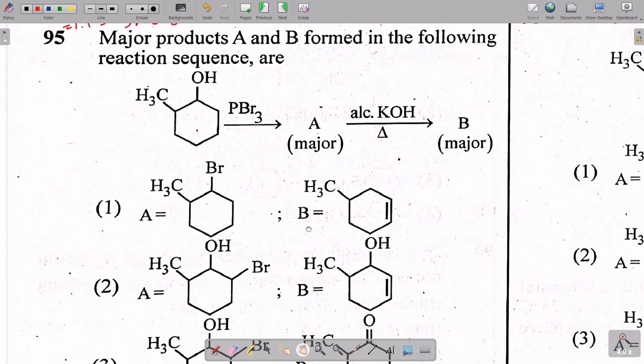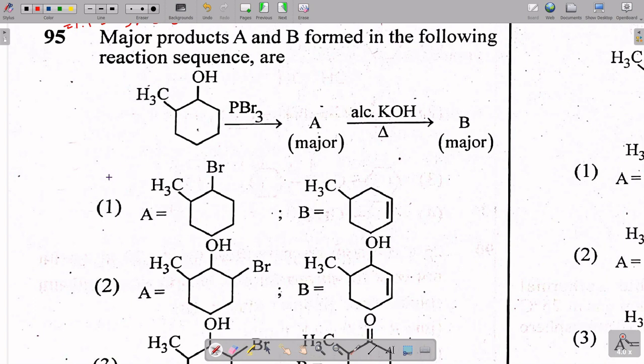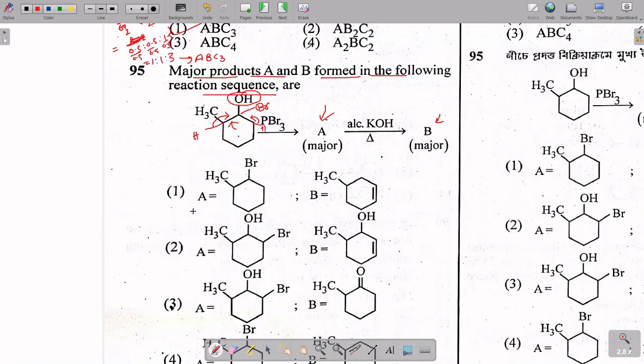Here it is said that 5 minute measure products A and B formed in the following reaction sequence. So you have to find out A and B. So in case of PbF3, OH is eliminated and there a beer is attached. Beta elimination occurs, and the possibility is there that hydrogen could eliminate from here, and from here also hydrogen could eliminate. But in case of measure, it will be the elimination, and the more substituted will in.